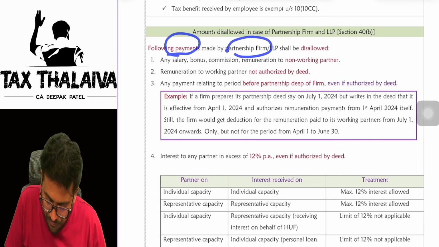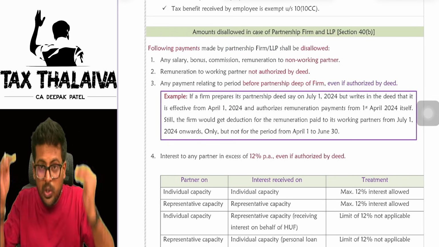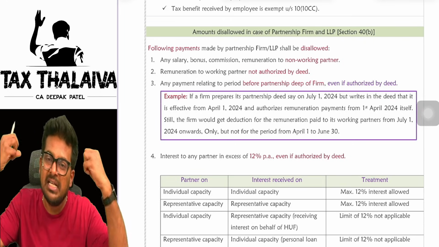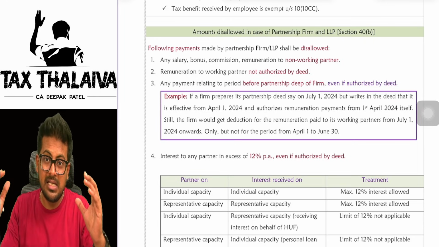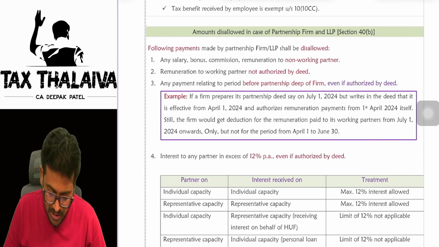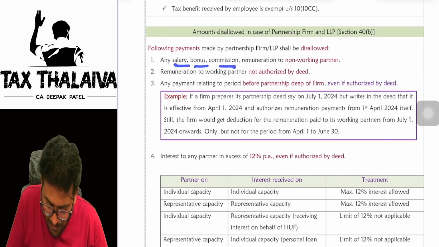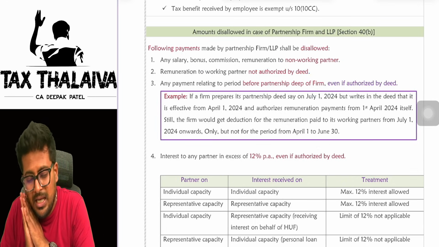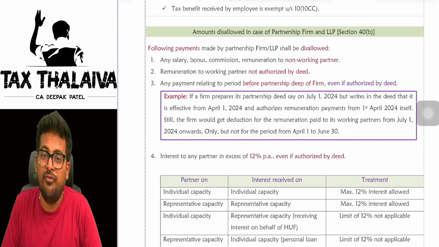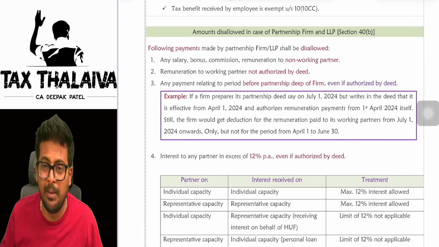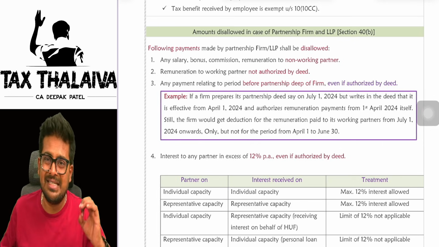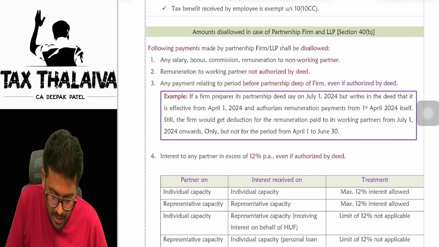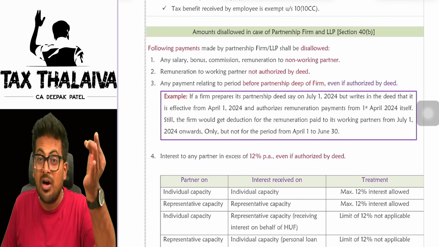The following payments made by partnership firm shall be disallowed. We are looking at those expenses which 40B has a problem with. It disallows them. Are you getting it? Means these payments will be taxed in the hands of the partnership firm. Salary, bonus, commission, remuneration to non-working partner. You must have read in law, sleeping partner, working partner. So if you are paying, section 40B says that if salary, bonus, commission is paid to a non-working partner, it will disallow. Remuneration to working partner not authorized by deed.